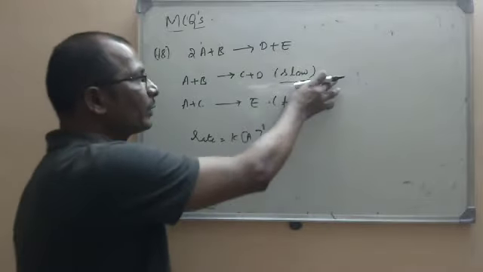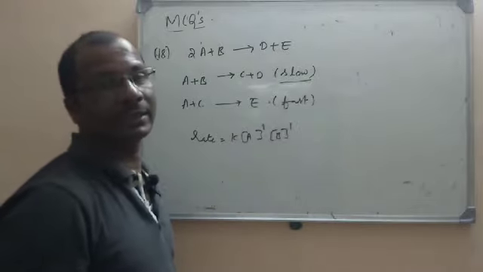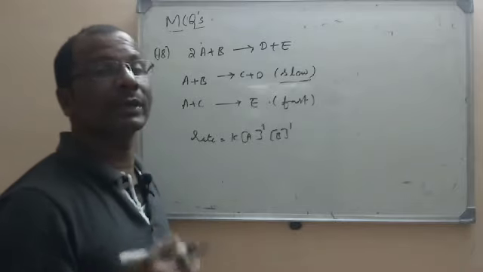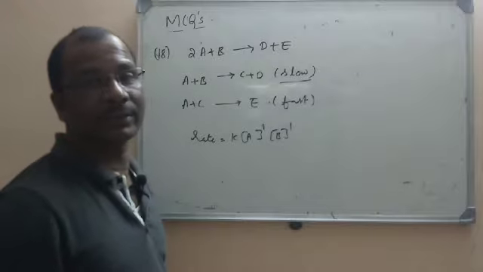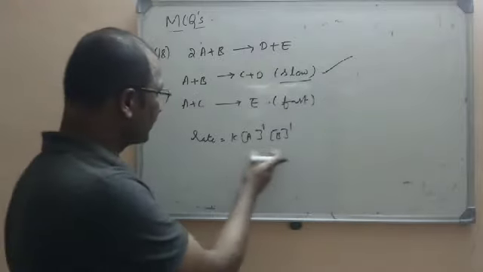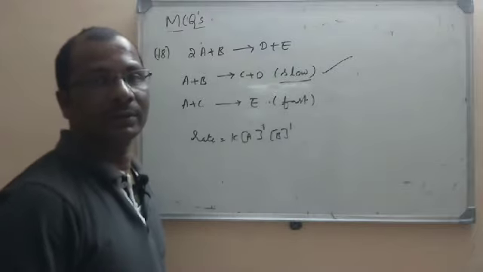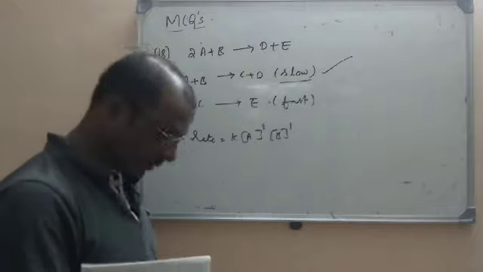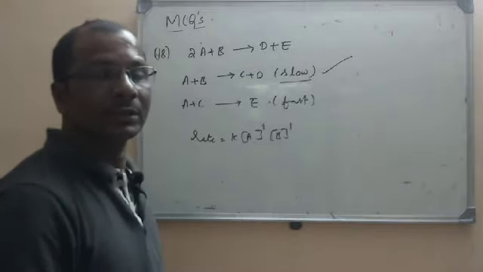So I told you that if you know the mechanism, you can write the rate law. Experimentally determined, I told you, by the data we write the rate law and from that the order is determined. But the slowest step is the rate determining step. For that, this will be the possible expression. So these are some of the objective questions we have discussed. Thank you.